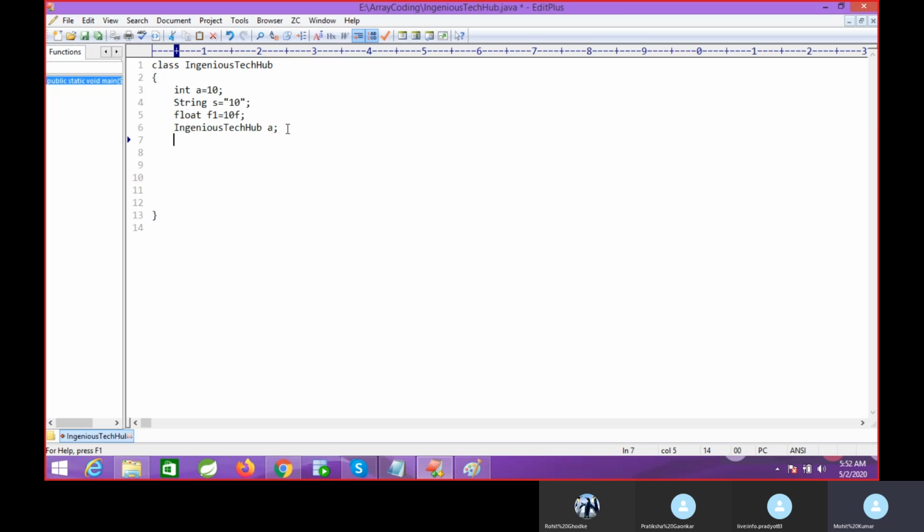If you create a class Student, which type is it? It is a Student type. If you create a class Amazon, which type is it? Amazon type. So this will also define which type of object you are creating.